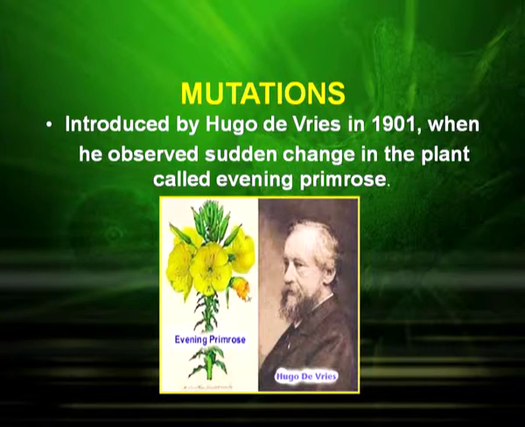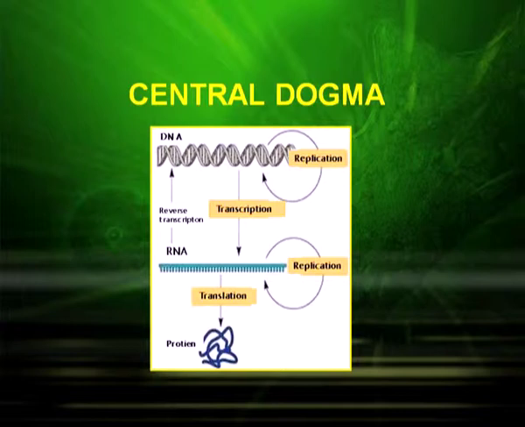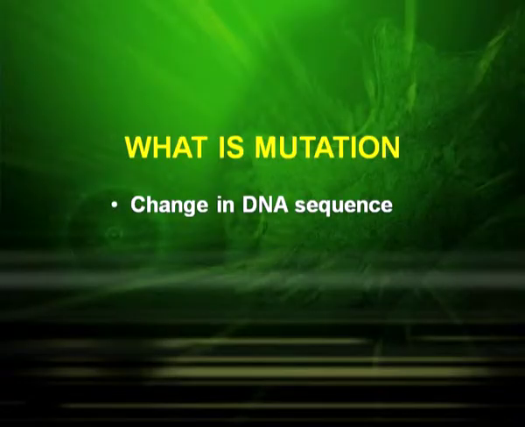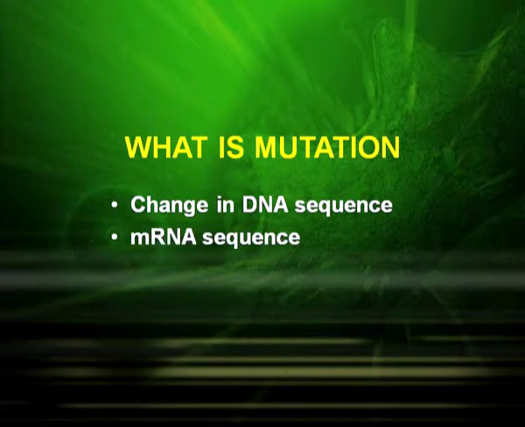To understand mutation, let us go back to the central dogma, which states that DNA forms RNA by transcription and the RNA forms protein by translation. How could we relate that? That means there is a change in the DNA sequence, and a change in any DNA sequence leads to a change in the mRNA sequence.